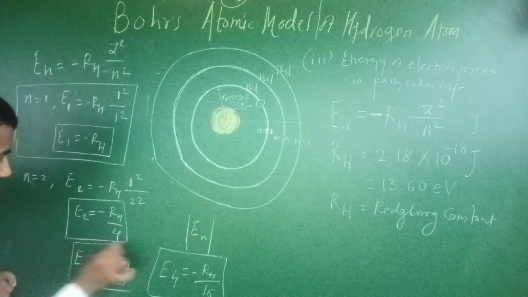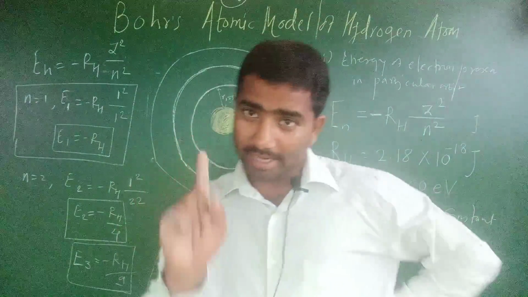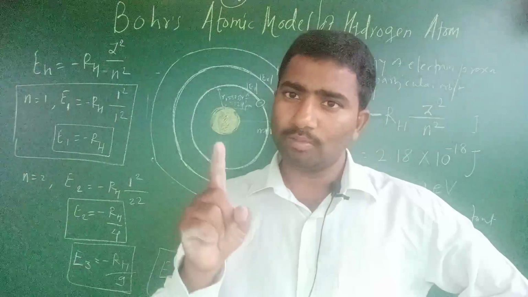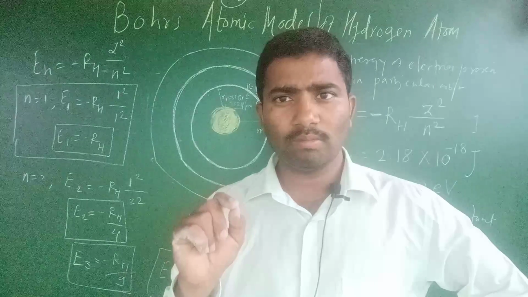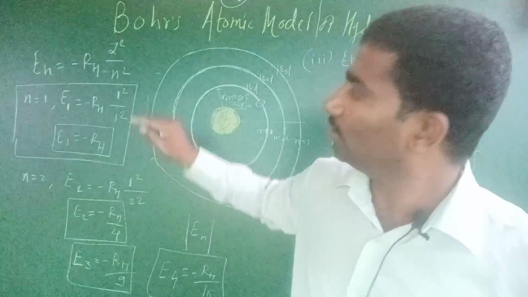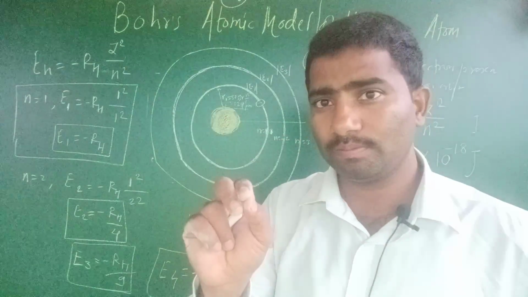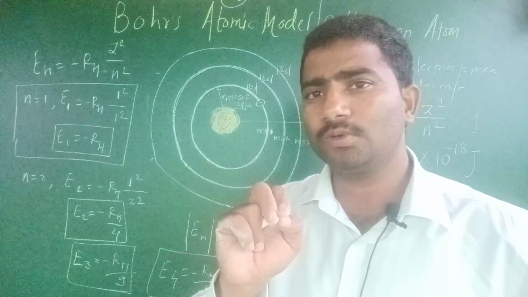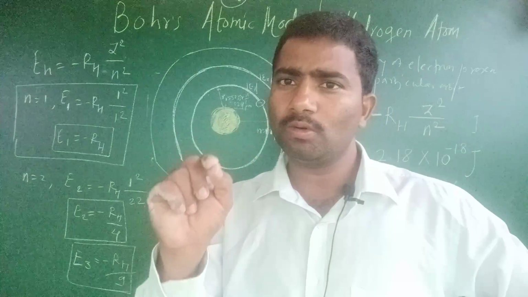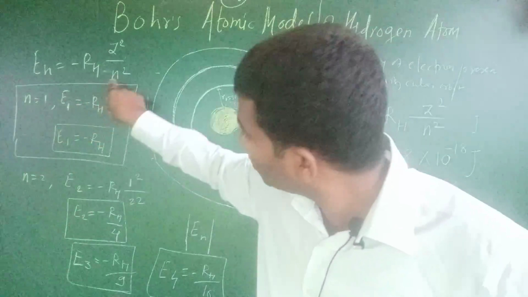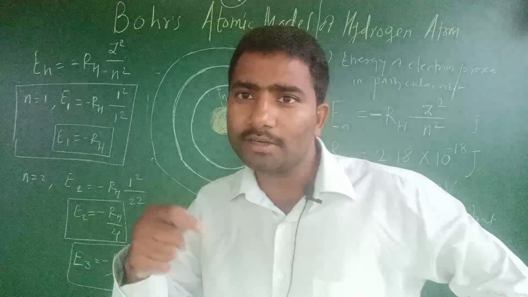It is n squared in the denominator. For E4, the fourth principal quantum number, n is equal to 4, so E4 is equal to minus RH upon 16, and so on.